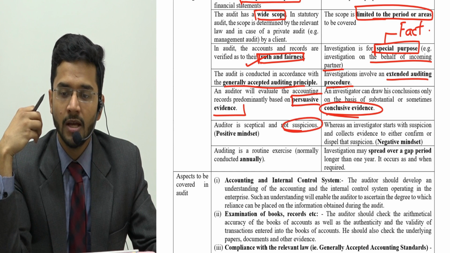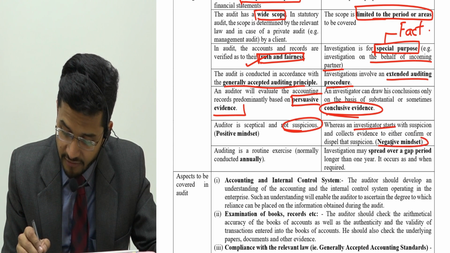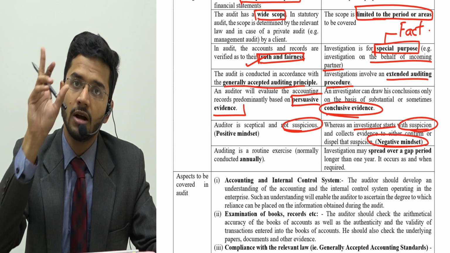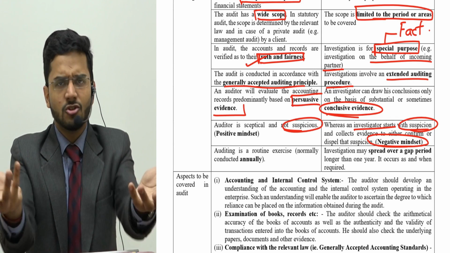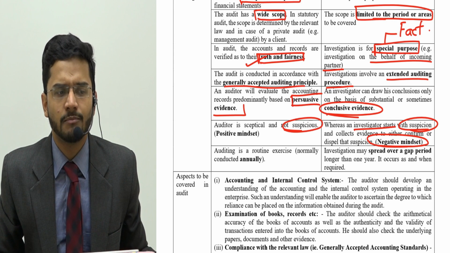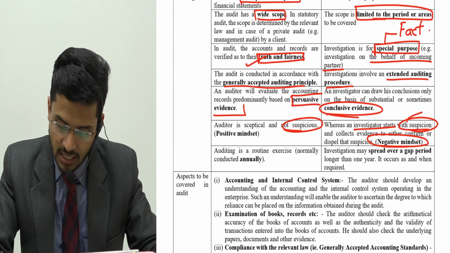He's not coming in with a negative mindset. However, the investigator has a negative mindset and has suspicion in his mind. He feels that something wrong has happened, and that's why the investigation is taking place. Usually an investigation is not a normal affair. It happens only when something suspicious or something bad happens. So investigation is with respect to suspicion.